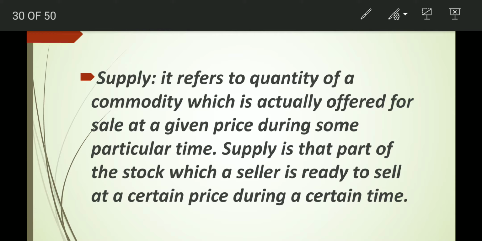Supply is that part of the stock which a seller is ready to sell at a certain price during a certain time. Thus, the definition of supply includes quantity of a commodity, willingness to sell, price of the commodity, and the period of time.